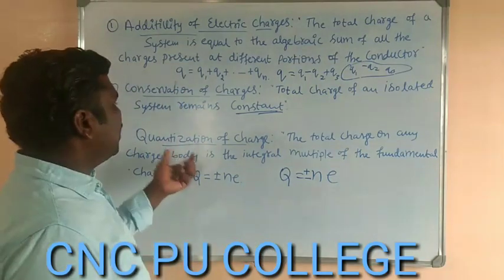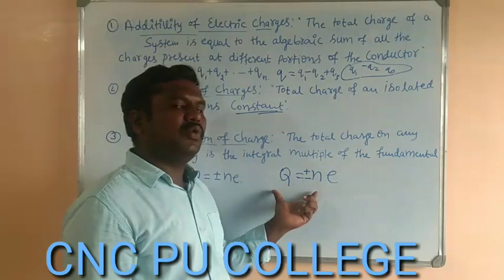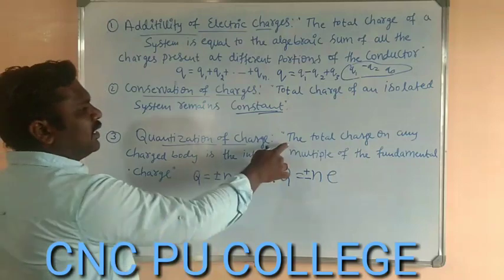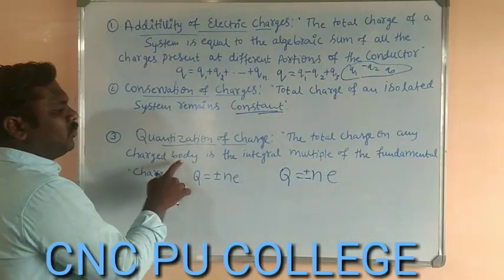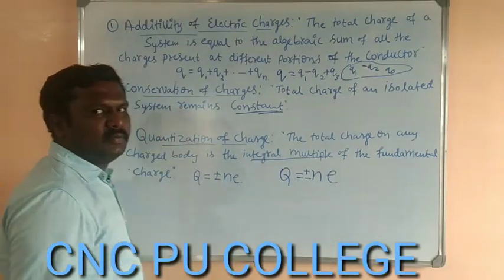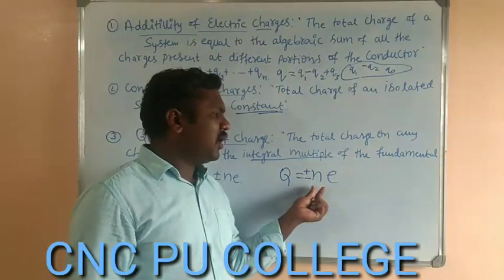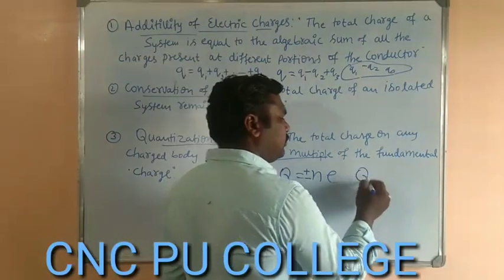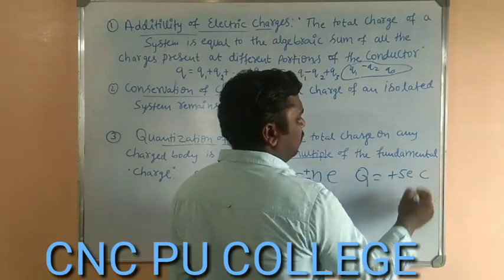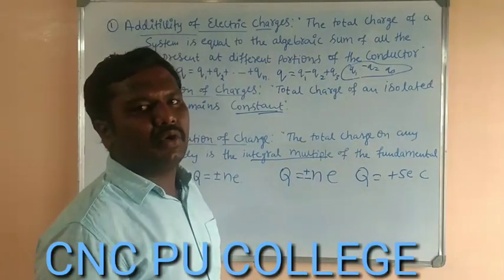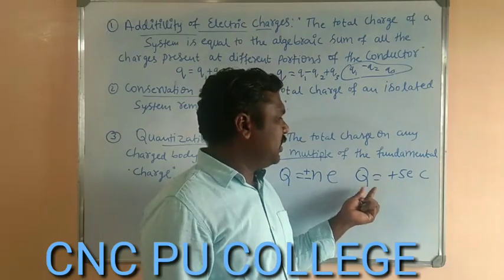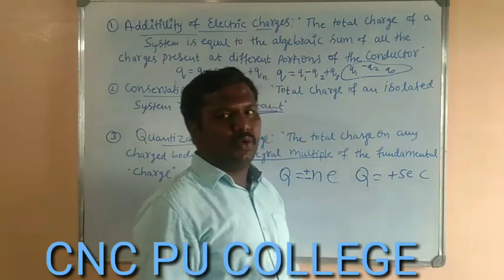So we can write that quantization of the charge, symbolically written as Q is equals to plus or minus N E. So if we focus on the definition, that total charge on any charged body is the integral multiple of the fundamental charge. It is the integral multiple of the fundamental charge. If ಯಾವುದೋ ಒಂದು ಬಾಡಿ has lost 5 electrons, then its charge could be plus 5 E coulomb.